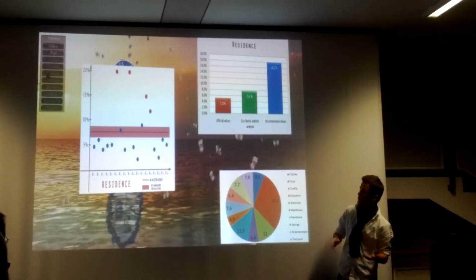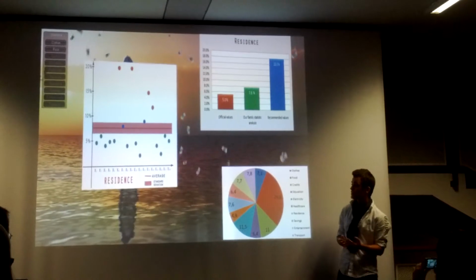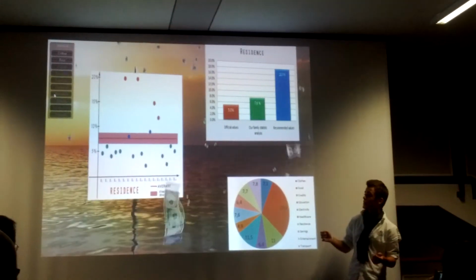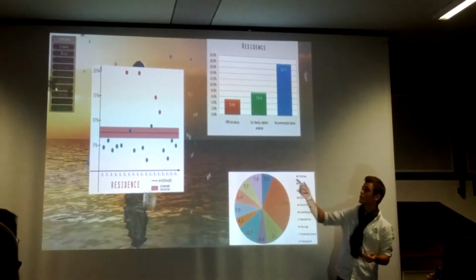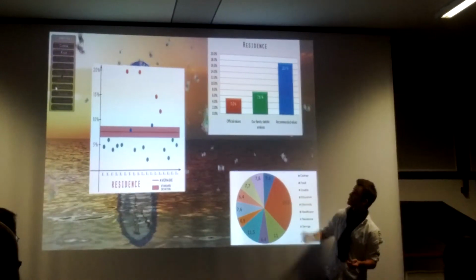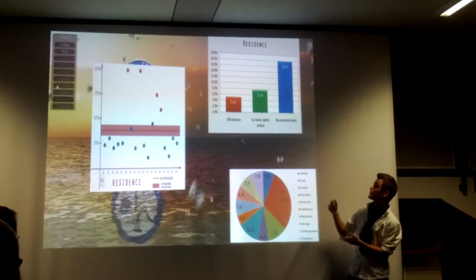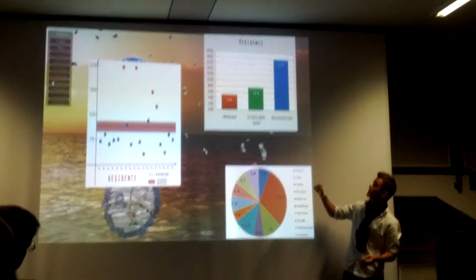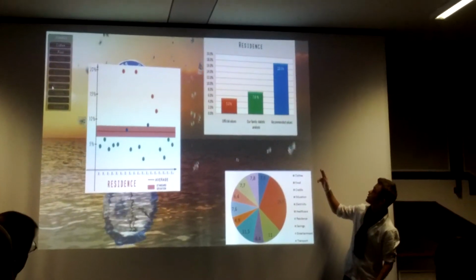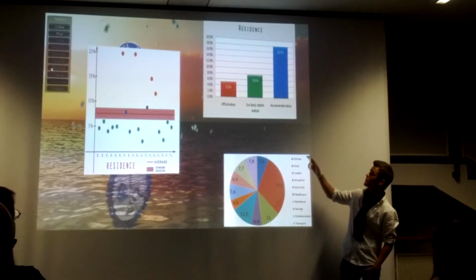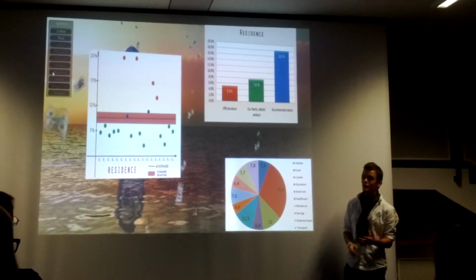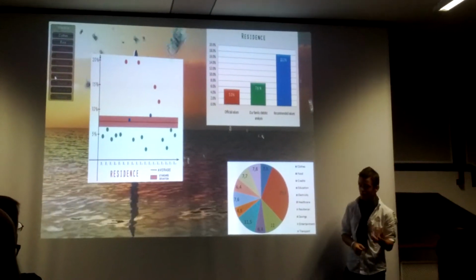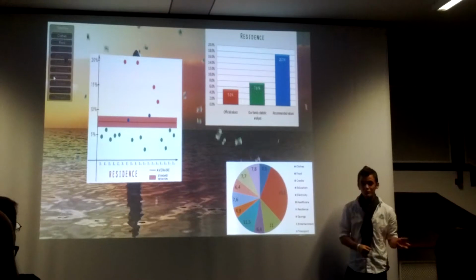But there are also families who rent out homes, and these are the families with the red dots, which are above the standard deviation line. And also, if you look at the graph on the right, you'll see that the recommended values are quite higher than the family statistic, than the data that we have collected. Next slide, please.